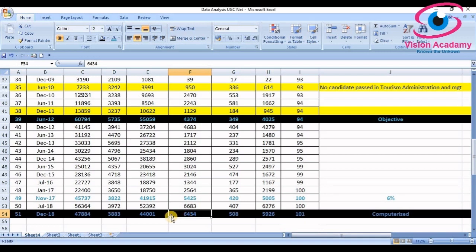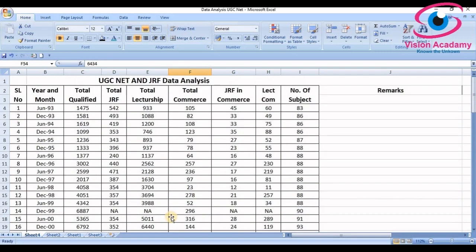So this is data which I prepared for analysis purposes, and I hope this data will be very useful for you to understand the phenomena that took place during the major changes made by the University Grants Commission in the NET exam. Now I will go directly to the research article. I will show you the direct outcome of this data, which is published in an international journal.